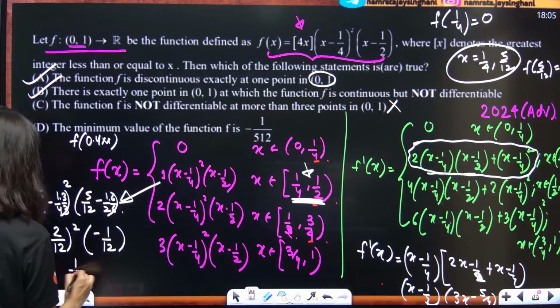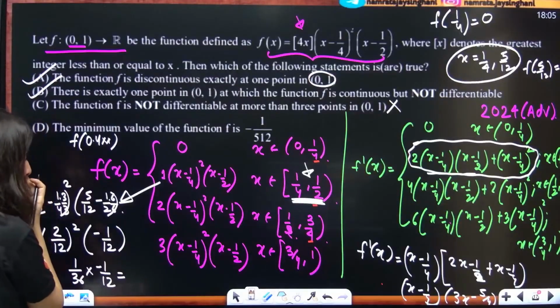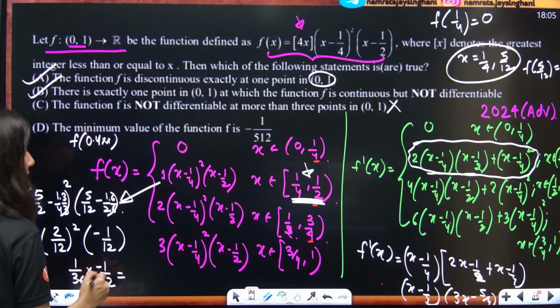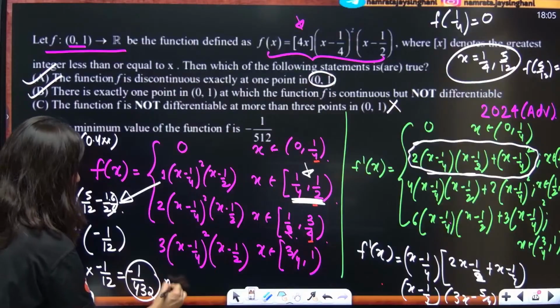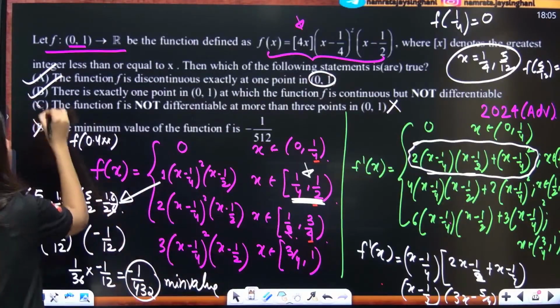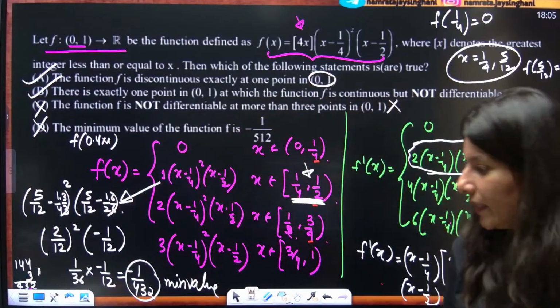So, this is 1 by 36 into minus 1 by 12. If you solve it, 36 into 12, 4 3s are 12, 13, 432. So, this is minus 1 upon 432 is the minimum value. And this means that options D and C both are wrong. Okay. So, only A and B are absolutely correct.